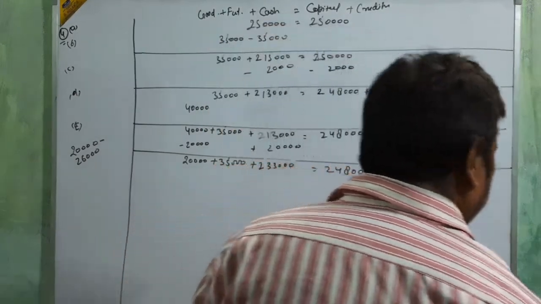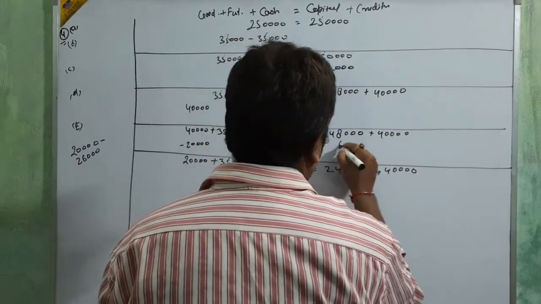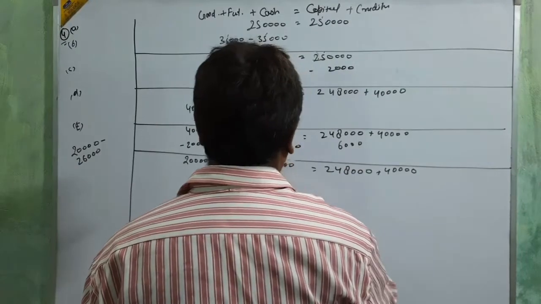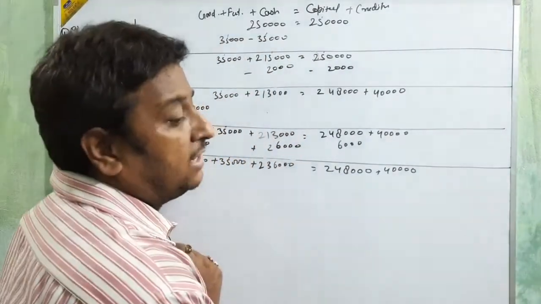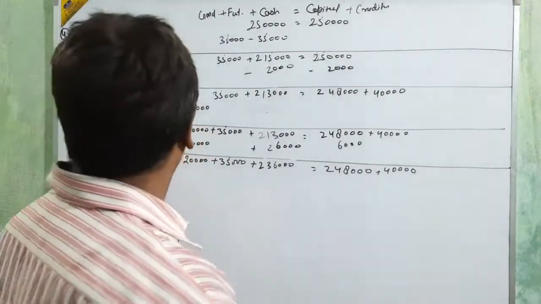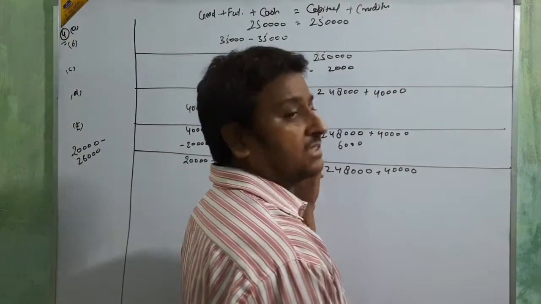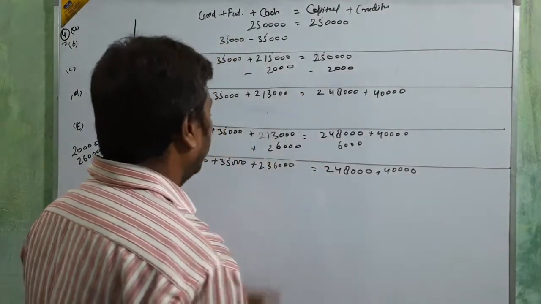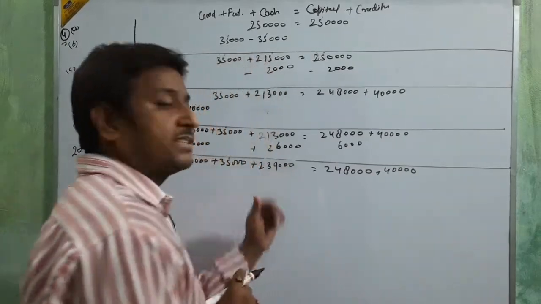Because we are going to sell for 26,000, 6,000 is profit. Okay. Then 20,000 is the value of the goods, less from the goods. Selling for 26,000, we are going to add 26,000 in cash. Okay.